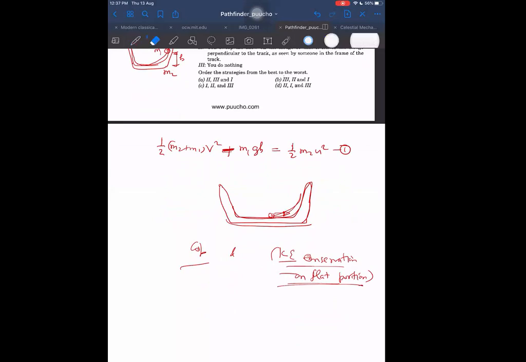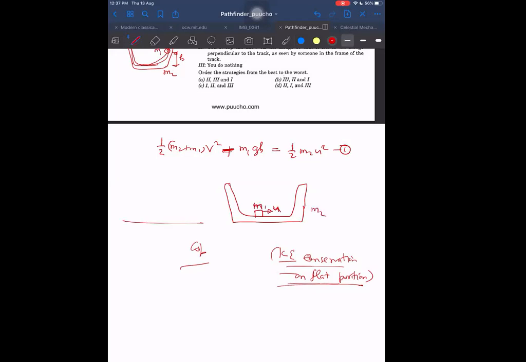Think in this way: in an elastic collision also we have two equations only. So whatever we get for an elastic collision, the same thing we will get here. If I say this block is given velocity u, I'm not dealing with that question, I'm taking another problem. This is m1 and this is m2, given velocity u, and then finally they collided.